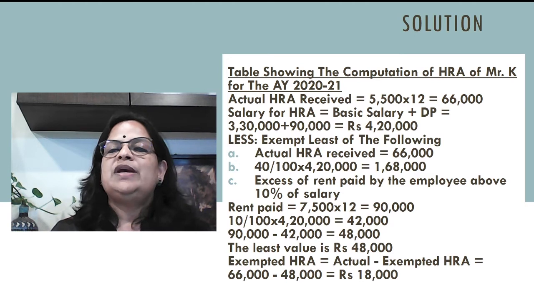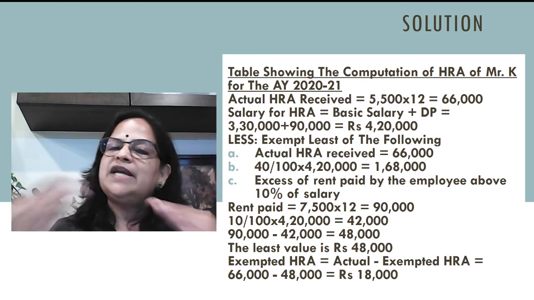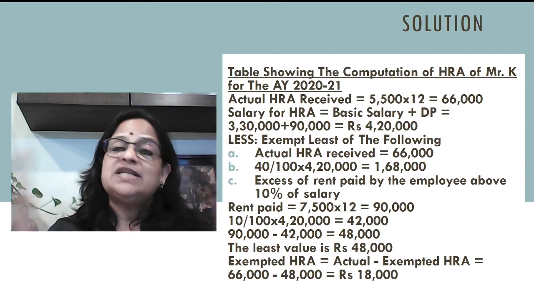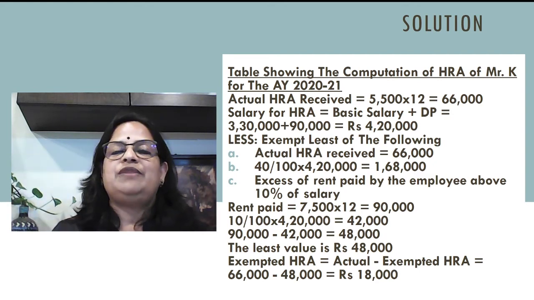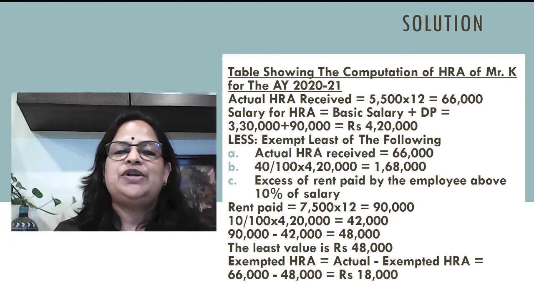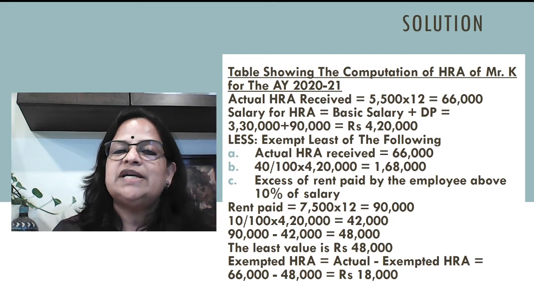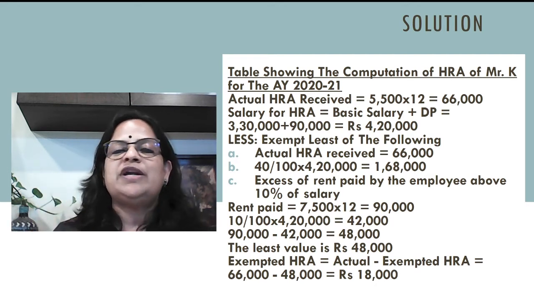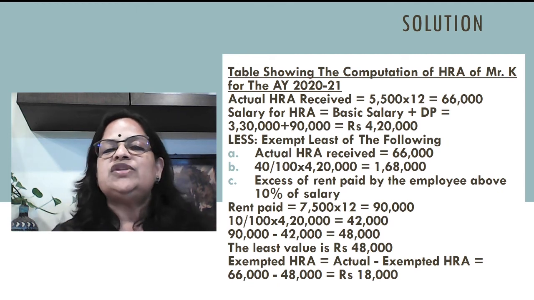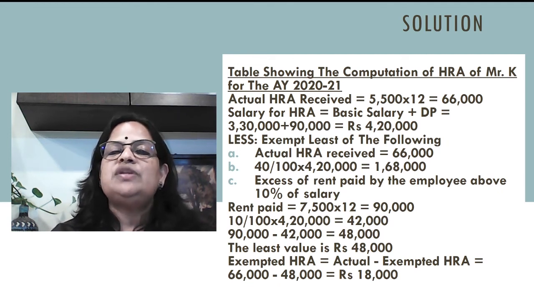Now solution. So first I am taking HRA computation, because when I explain, HRA you can do as the first computation, whereas RFA should be the last computation when you are doing it, because all the taxable allowances will come into the RFA computation. Now actual HRA received 5,500 into 12, 66,000. Salary for HRA is basic salary plus dearness pay because it's entering into retirement benefits. Now 3,30,000 plus 90,000, you are getting 4,20,000.